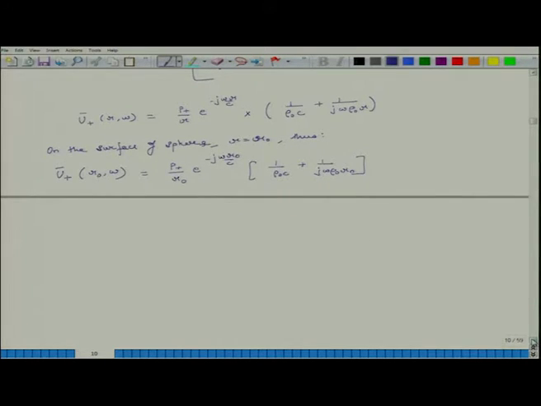So, if I manipulate this relation, I can write it as that P plus equals u plus, which is a function of r naught and omega.